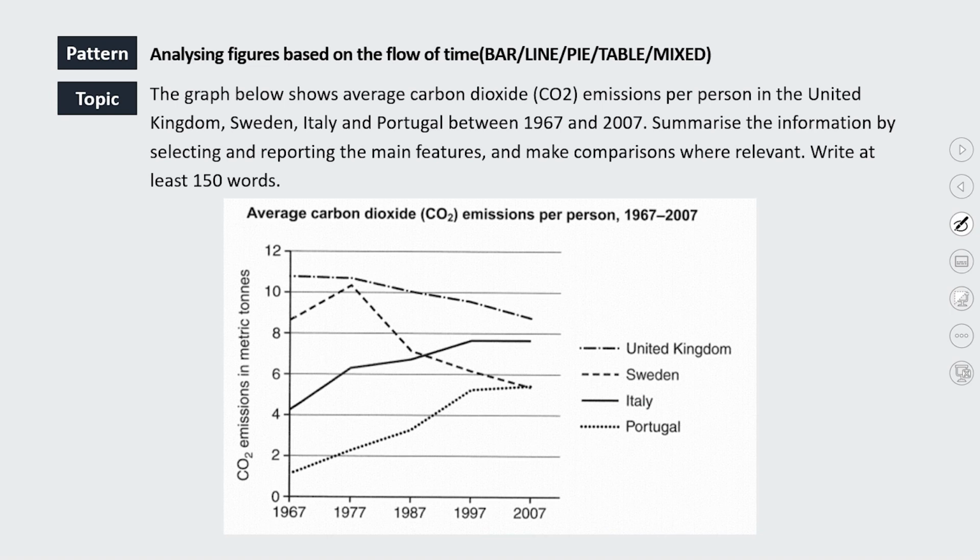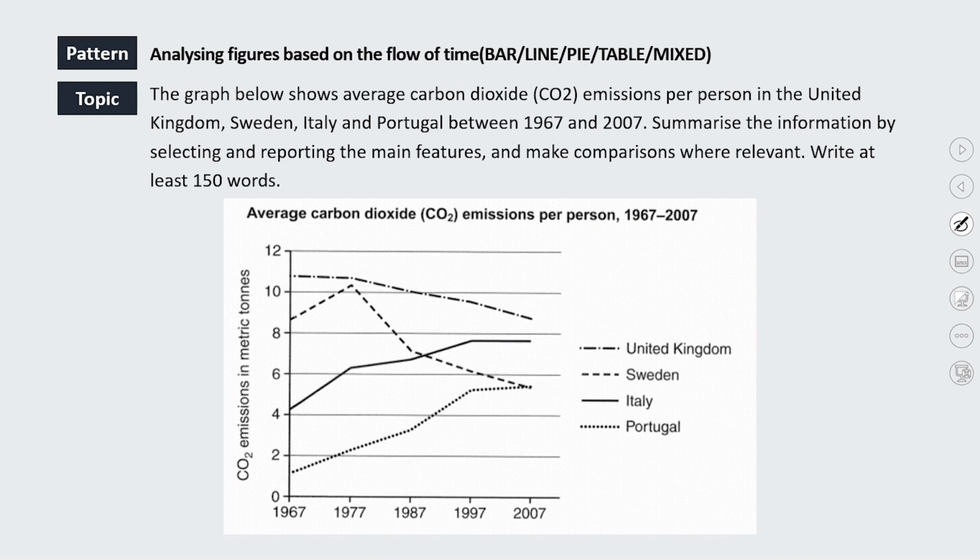Okay, so now we've got a task 1 essay. We're looking at a line graph, and the graph below shows average carbon dioxide emissions per person in the United Kingdom, Sweden, Italy and Portugal between 1967 and 2007. Summarize the information, select and report the main features, make comparisons.